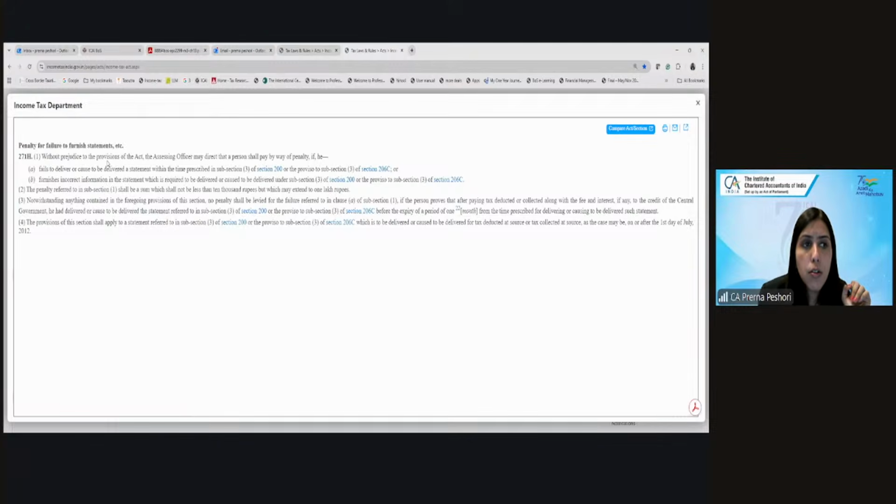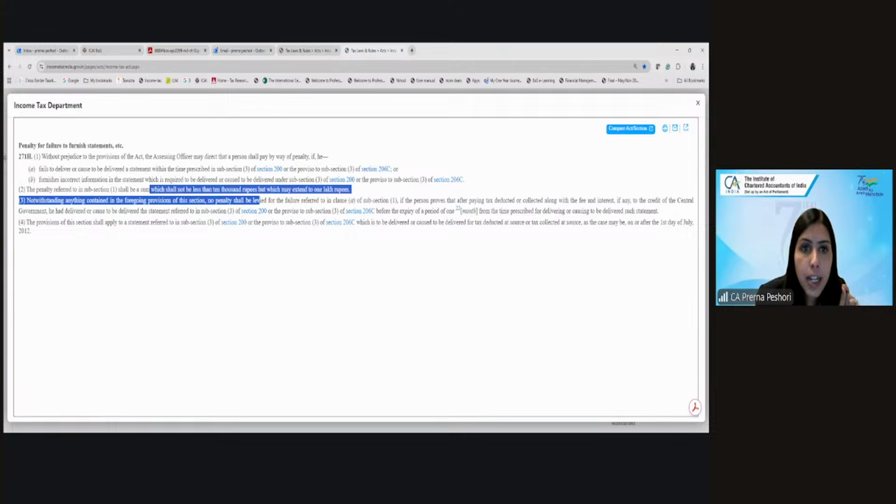Without prejudice to the provisions of the Act, the assessing officer may direct a person to pay the penalty if he fails to deliver or cause to be delivered a statement within the time prescribed under section 203, or furnishes incorrect information in the statement which is required to be delivered or caused to be delivered. And the penalty shall be a sum of between rupees 10,000 and rupees 1 lakh.